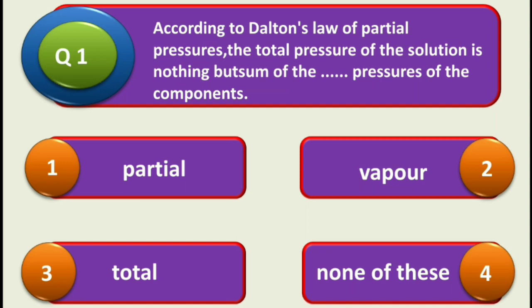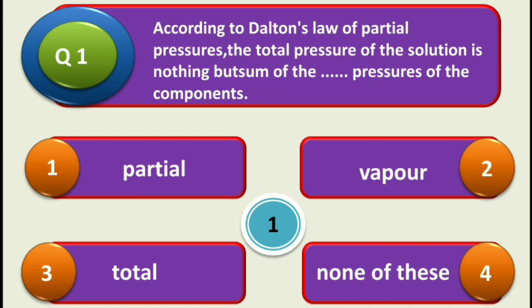First partial, second is vapor, third is total, and fourth is none of these, and the answer is partial pressure. According to Dalton's law of partial pressure, the total pressure of the solution is nothing but the sum of the partial pressures of the components.